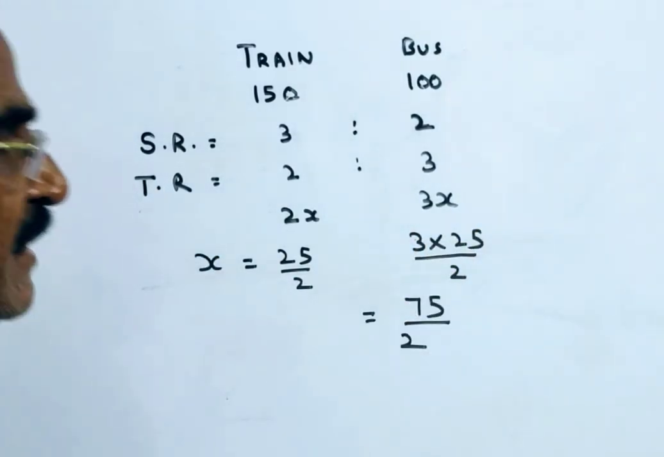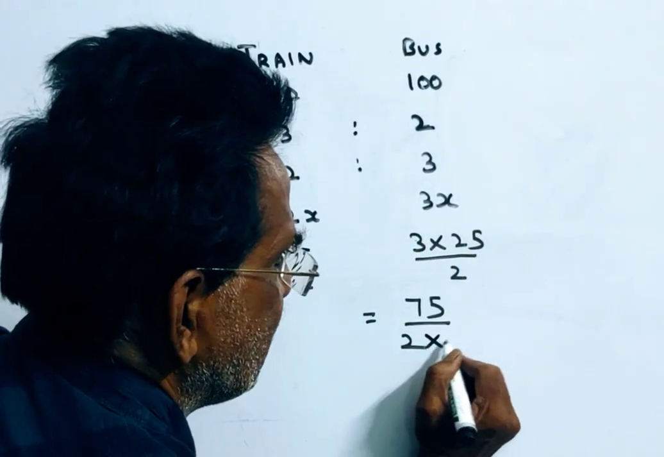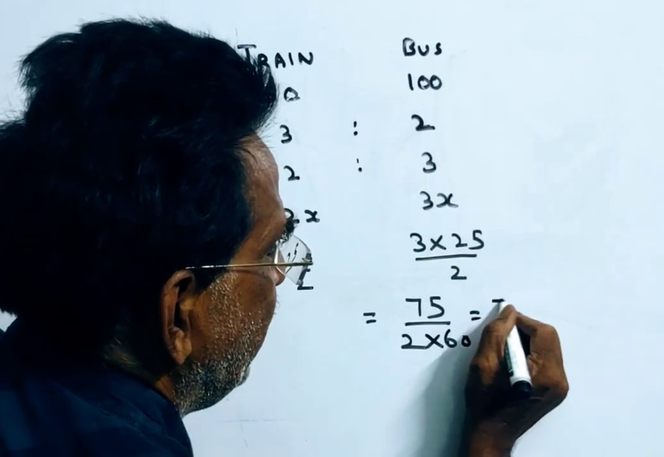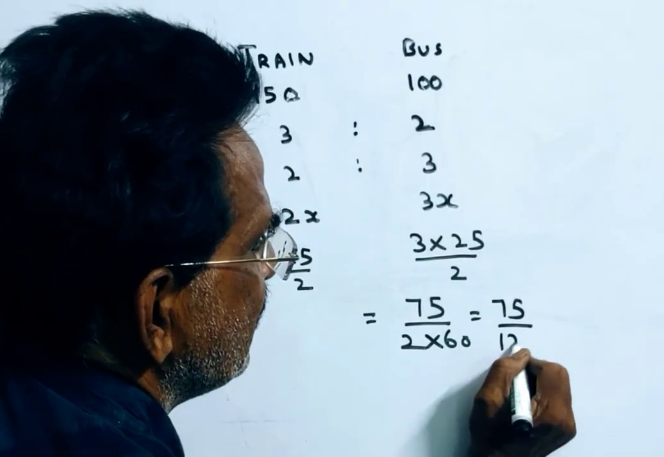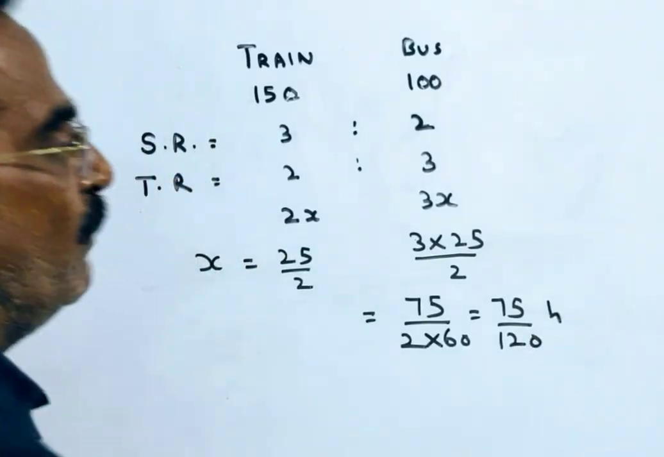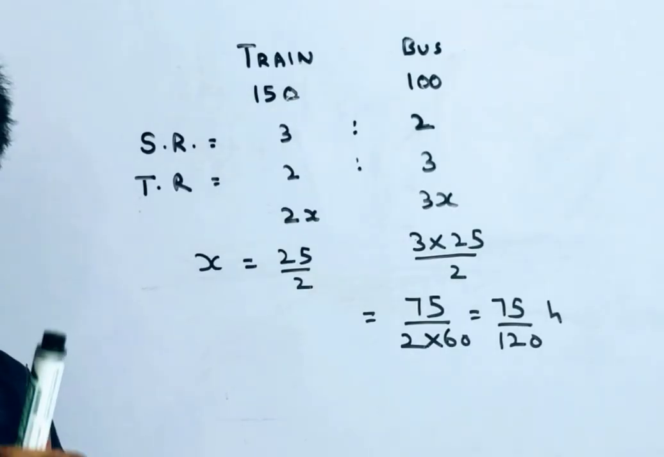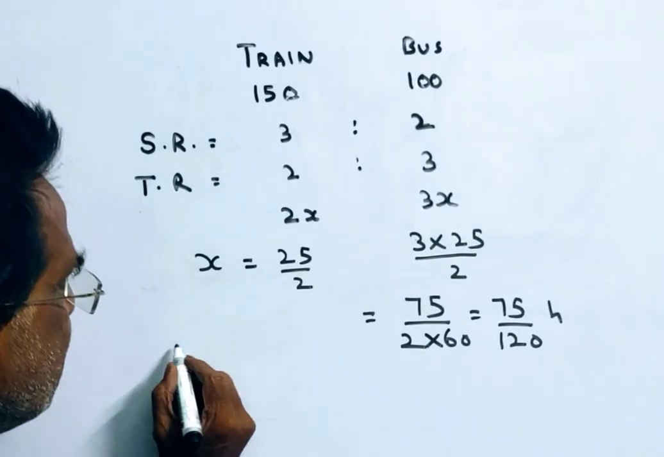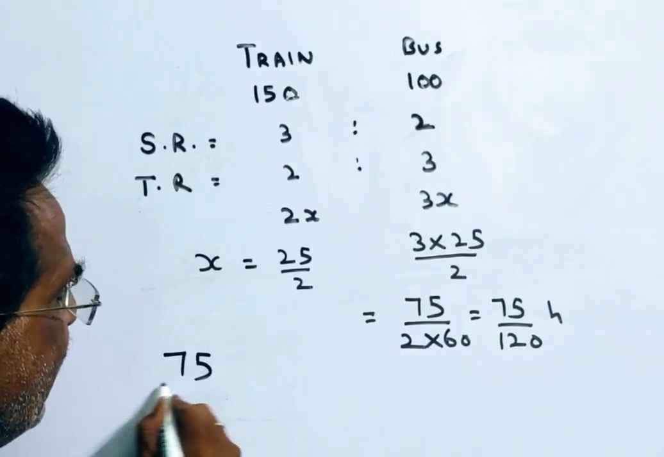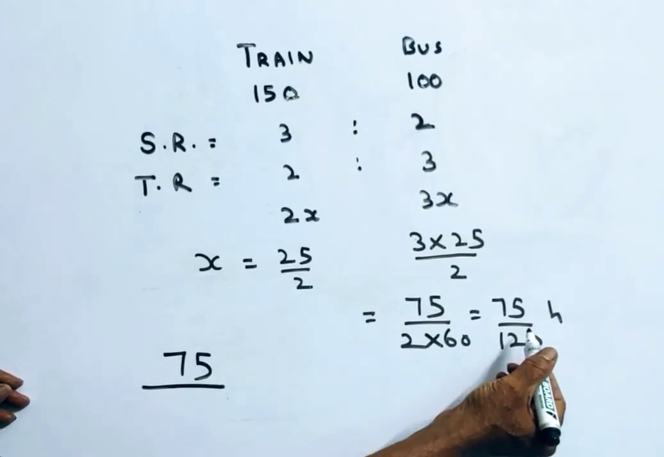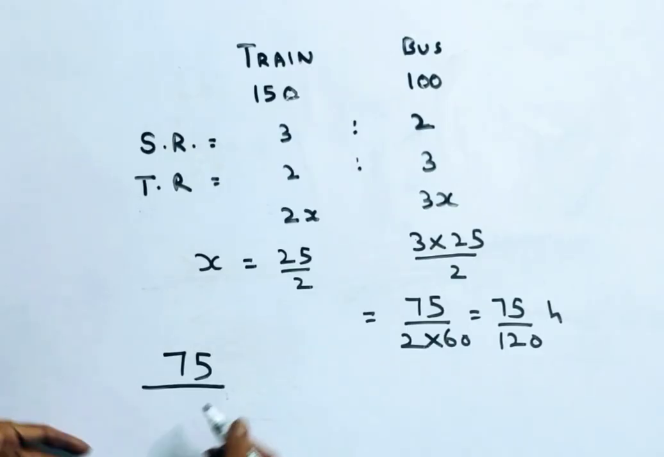75 by 2 minutes. I am converting into hours. So 75 by 120 hours. Friends, now we want the speed of the bus. Speed of the bus means here, friends, distance 75 kilometers. And the time taken by the bus is 75 by 120.